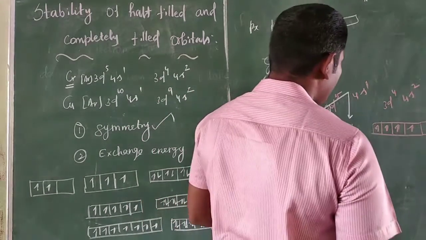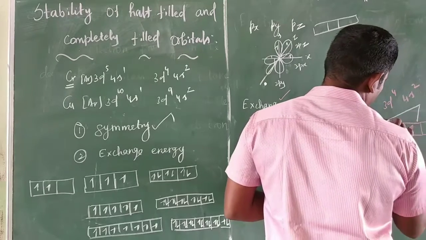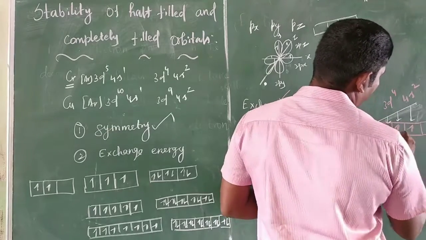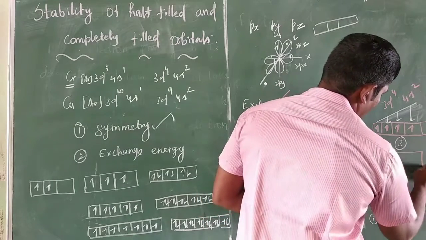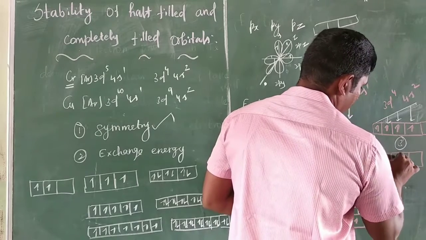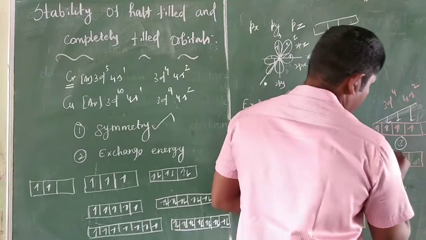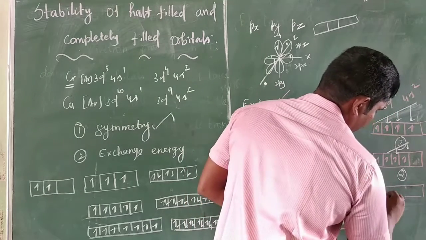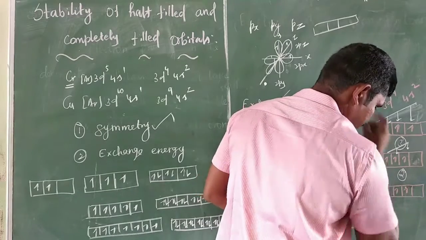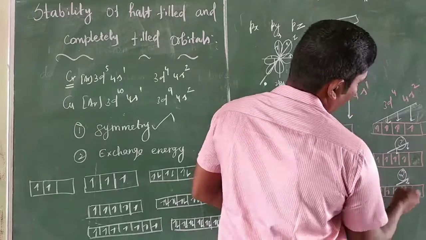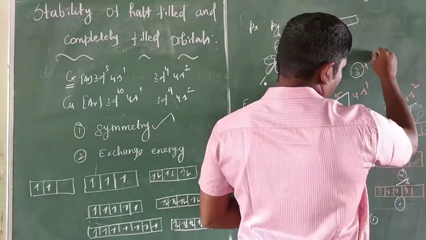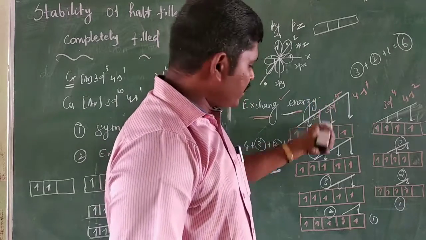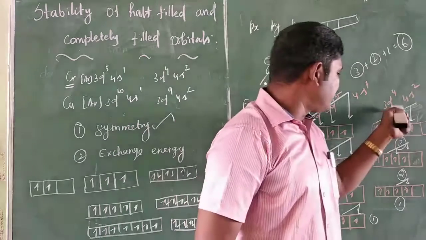But in 3d4, the first electron has 3 possible exchanges, the second has 2, and the third has 1. So the number of exchanges is 3 plus 2 plus 1, which is 6. In half-filled chromium 3d5, 10 exchanges are possible, but in 3d4 only 6.